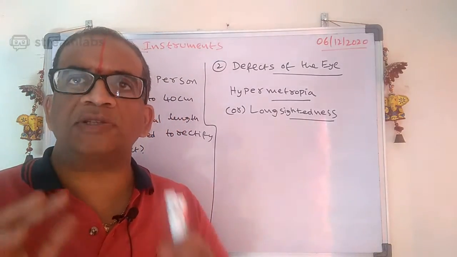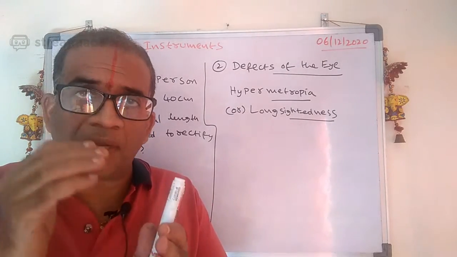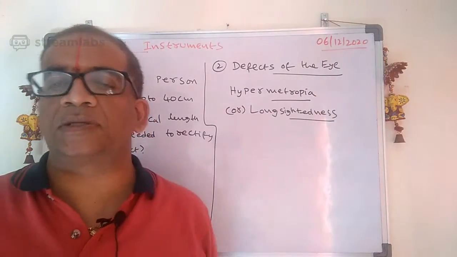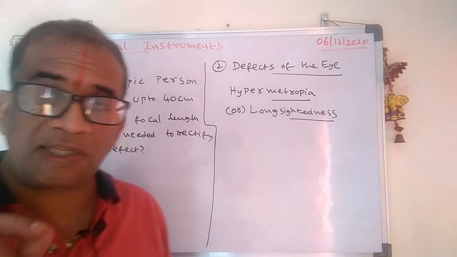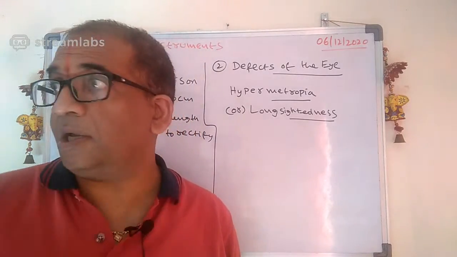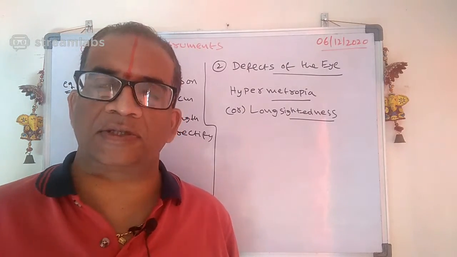It is nothing but long-sightedness, which means that the person can see the far off objects clearly but cannot see the nearby objects clearly. That kind of defect is called long-sightedness.